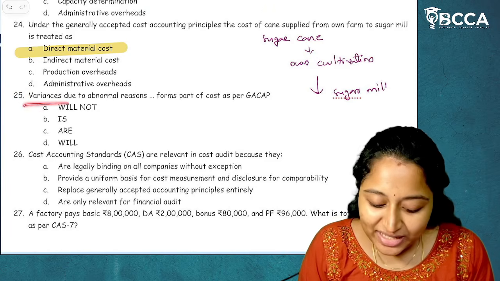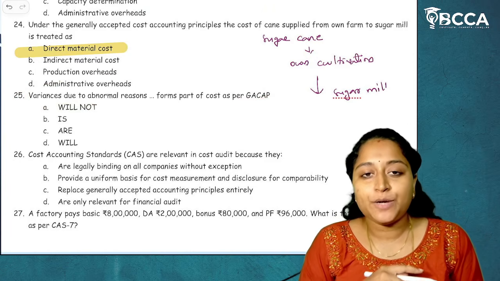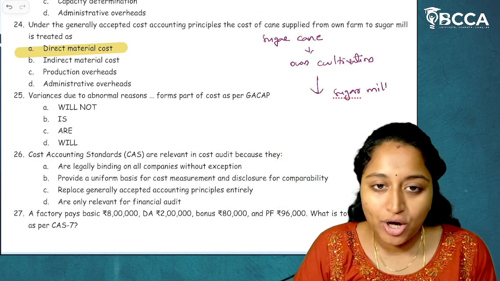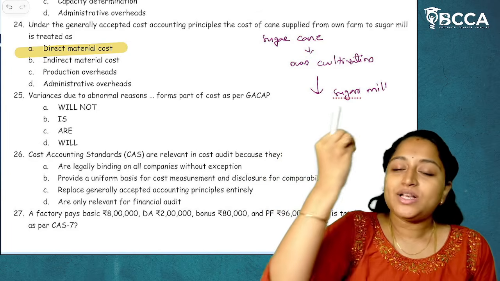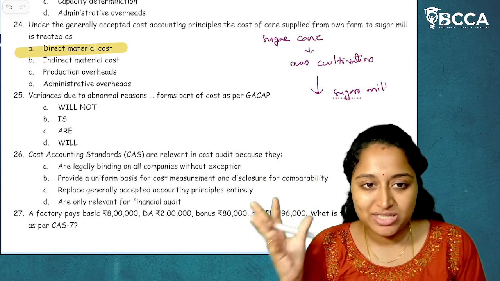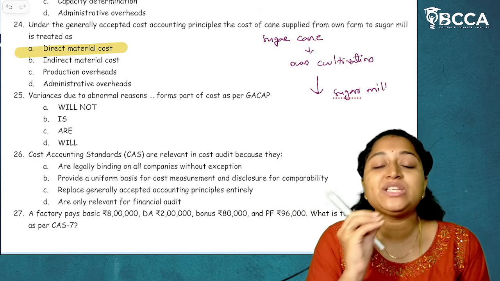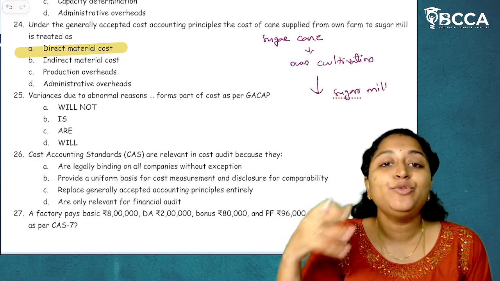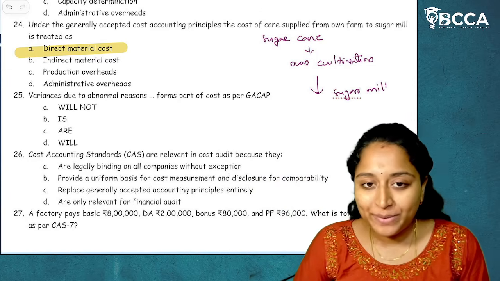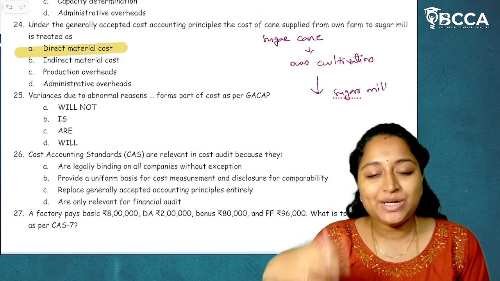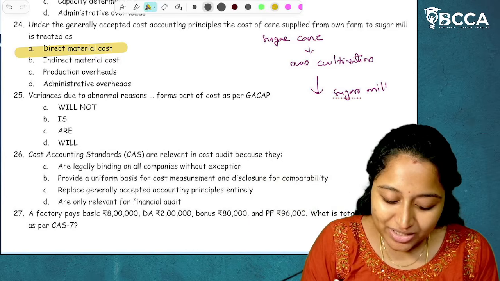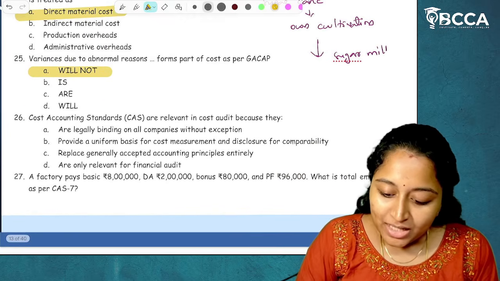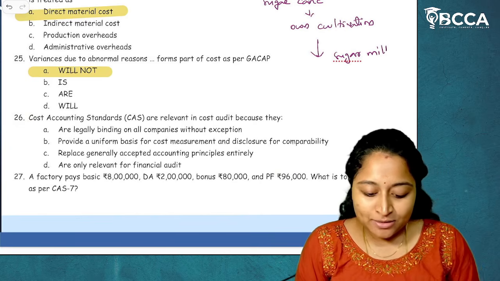Question number 25. Variances due to abnormal reasons. If there is any abnormal cost, that will not form part of cost as per cost accounting standards as well as generally accepted cost accounting principles. Similarly, if there are variances due to abnormal reasons, then that variance will be considered as an abnormal cost. So that will also not form part of cost as per standards as well as principles. I hope it is clear. So the answer for 25 will be: will not form part of cost. I hope it is clear. Then moving on to next, question number 26.